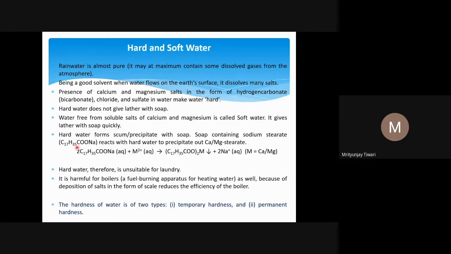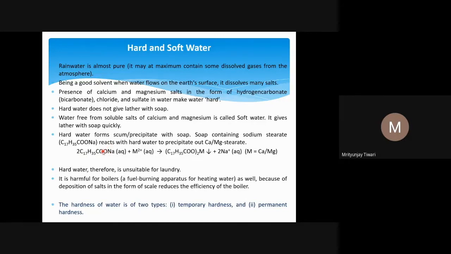So the fatty acid is a long chain hydrocarbon with one carboxylic acid group. For example, C17H35 is a hydrocarbon, and at the end of this hydrocarbon the COOH group is there. Now the COOH group, when it is in water, is acidic.